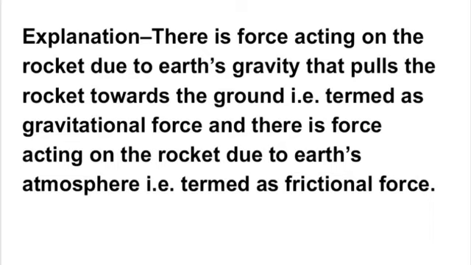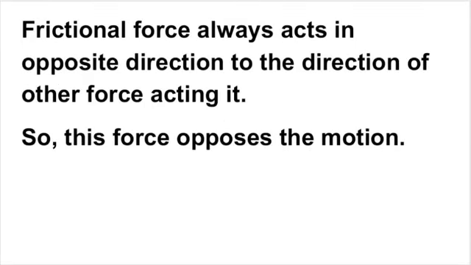So the first force is due to gravity, that is gravitational force, which pulls the rocket downwards, and the second force is frictional force, which is due to the Earth's atmosphere. Frictional force always acts opposite to the direction of the other force acting on it. It means the direction of frictional force is always opposite to the direction of the other force, like the applied force or the gravitational force.